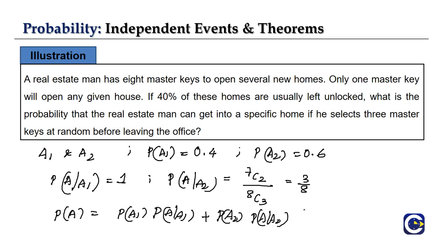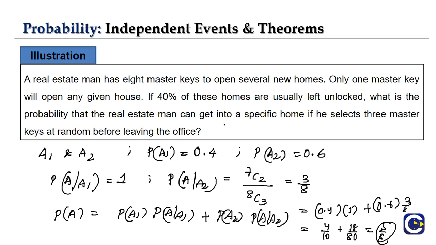So this will be equal to 0.4 into 1 plus 0.6 into 3 by 8. So this is nothing but 4 by 10 plus 18 by 80, which will be equal to 5 by 8. So hence the probability here is nothing but 5 by 8.